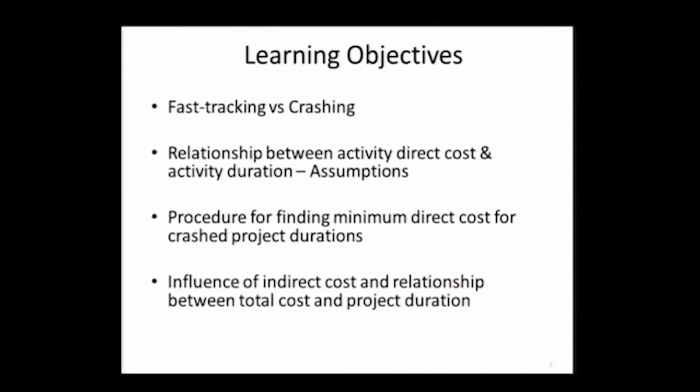So we will cover these topics specifically. One is the difference between fast tracking versus crashing, then looking at the relationship between activity direct costs, activity durations and the assumptions in these, the procedure for finding the minimum direct cost for crash project duration, this will take the bulk of our time today, and finally the influence of indirect cost and the relationship between total cost and project duration. So these are the learning objectives for this session.